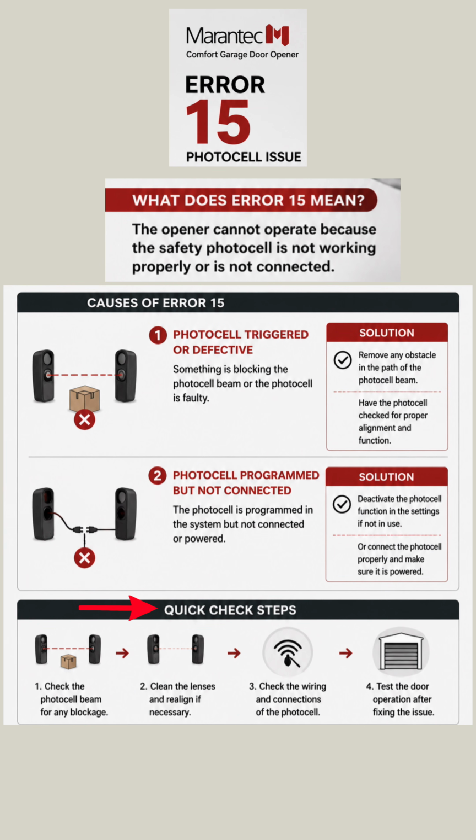Quick check steps. 1. Check the photocell beam for any blockage. 2. Clean the lenses and realign if necessary. 3. Check the wiring and connections of the photocell. 4. Test the door operation after fixing the issue.